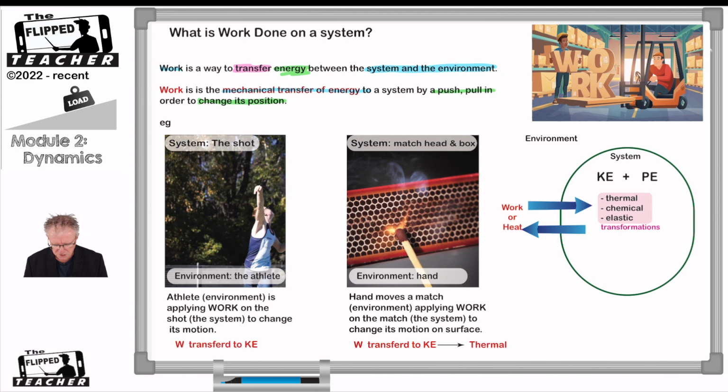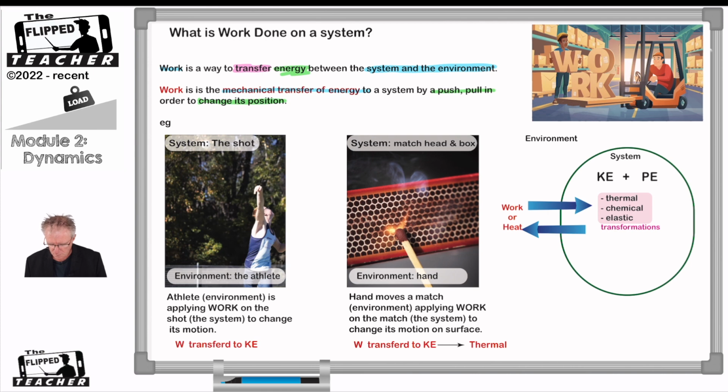So what's the system? Well, the system here, the thing that's changing its motion, that's moving, that we're investigating, is the actual shot put. Right? What is the environment? Well, the athlete. The athlete has imparted a force onto that shot put. The athlete has applied work onto the shot put. It's added energy. It's transferred energy to the system. And as it's added work to the system, the shot put has changed its position. So work has been done on the shot put by the athlete. Okay, so work here is being transferred into kinetic energy.